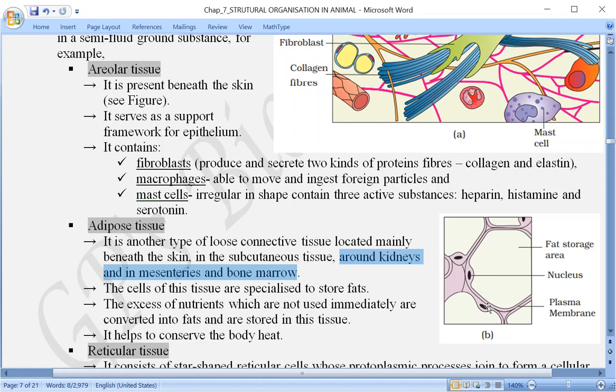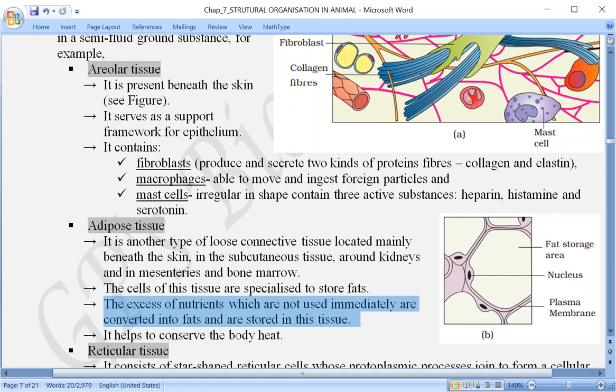The excess of nutrient, here I have discussed that they are responsible for storage of fat. When more nutrient is taken by a person and that much nutrient is not required by the body, the excess nutrient is converted into fat, and this fat is stored in the adipose tissue.